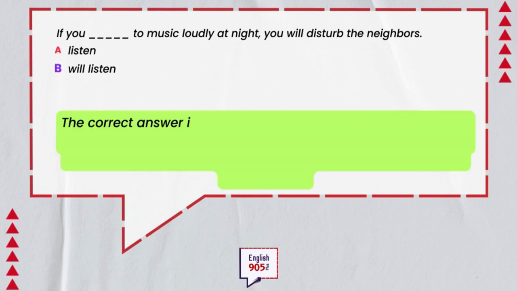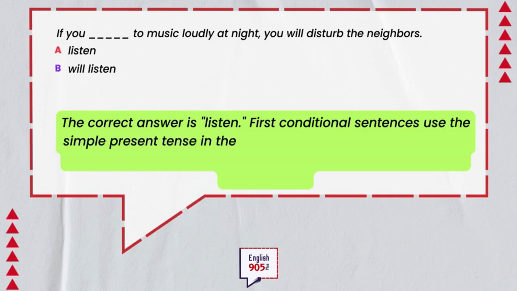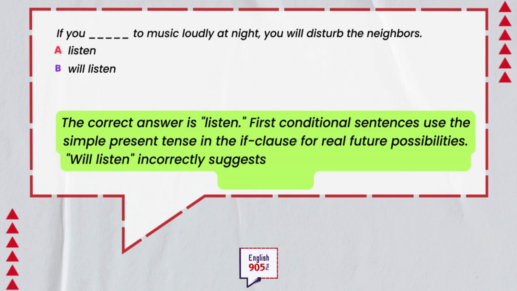The correct answer is listen. First conditional sentences use the simple present tense in the if clause for real future possibilities. Will listen incorrectly suggests future in the if clause, which is not standard.